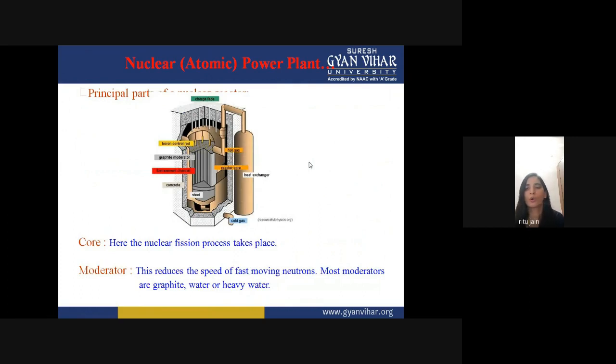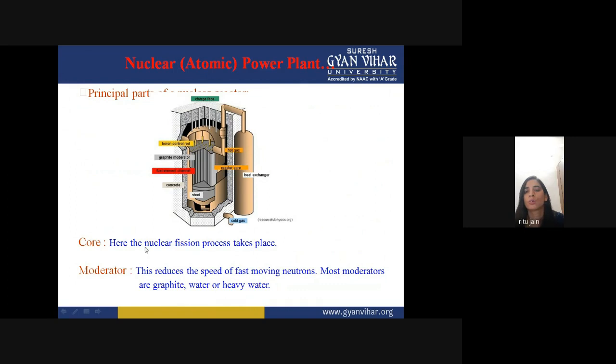So one is your core. You can see over here, this is your reactor. Okay. So here the nuclear fission process takes place. This is your reactor where the nuclear fission process takes place. This is your boron control rod, graphite moderator, fuel element change channel, concentrator steel, it is made by steel, reactor core, hot gases and heat exchanger. This is your cold gas.